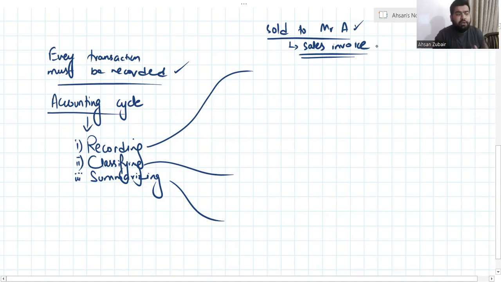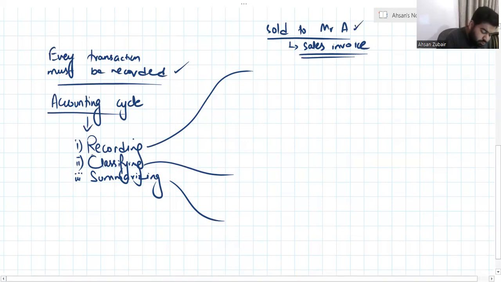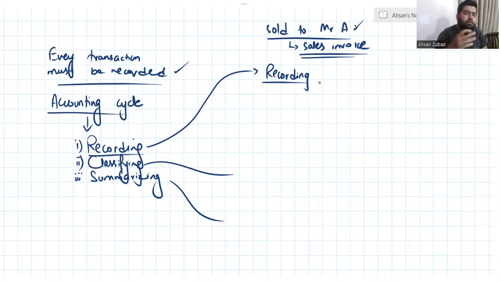Now what to do with that sales invoice? Because there is not just one sales invoice. There may be thousands or 10,000 plus sales invoices in the business, because you have to sell on a daily basis, and after the year you have a lot of invoices. So what to do with those invoices? The first step is to record them. Basically, recording is the first point of the accounting cycle through which the transaction has to go.